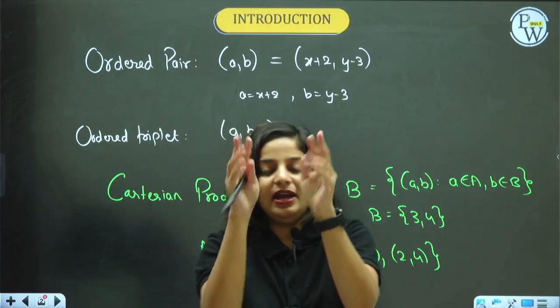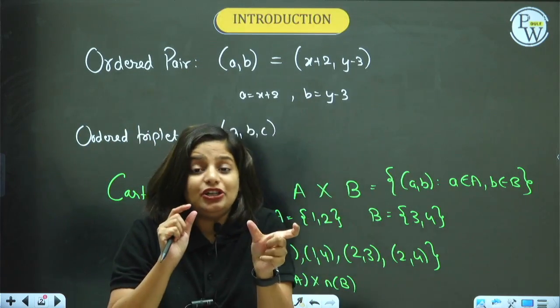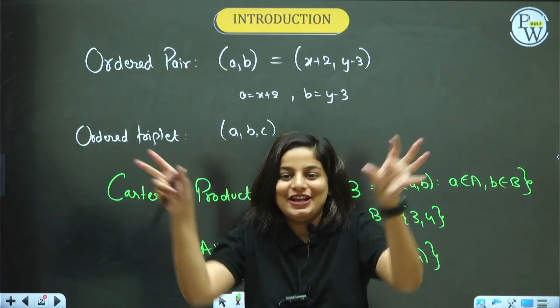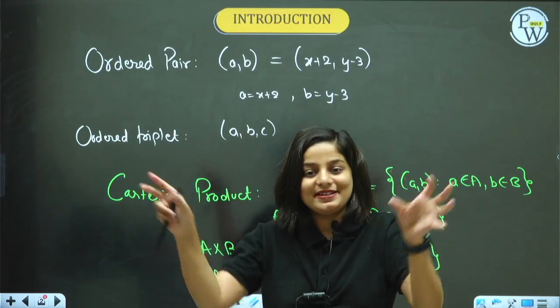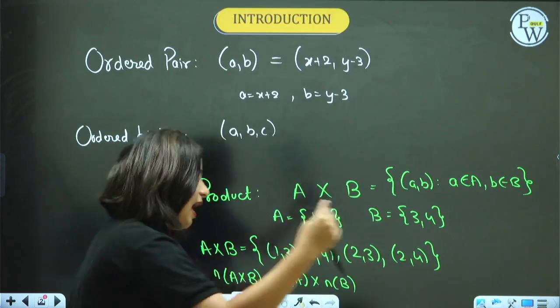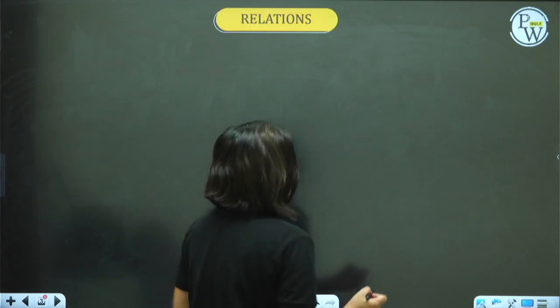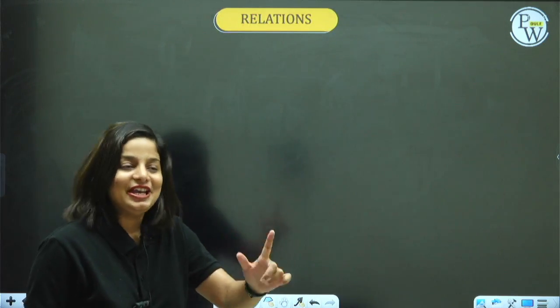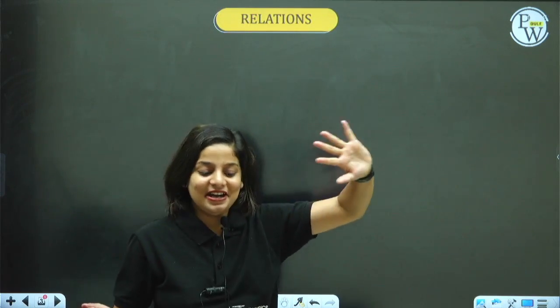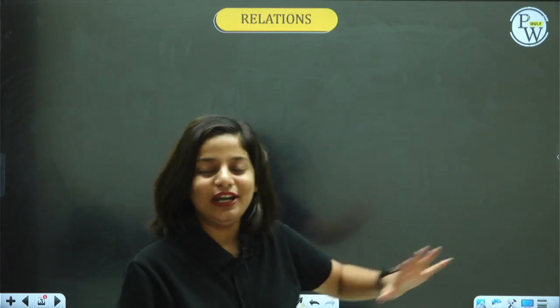Ordered pair means two elements pairing up. Cartesian product means from two sets you take all the ordered pairs, you form all the ordered pairs. After ordered pair and Cartesian product, the next thing that we can study is relations. Here comes relations. What is relation?